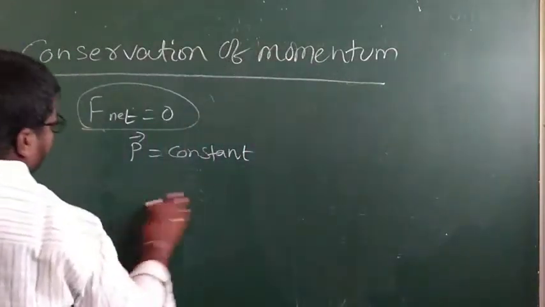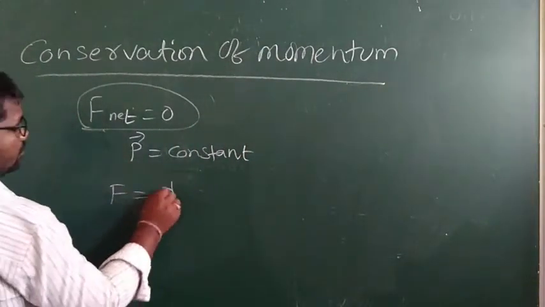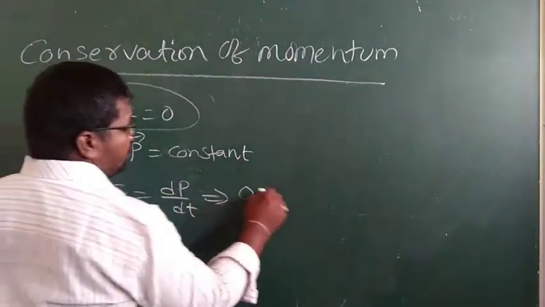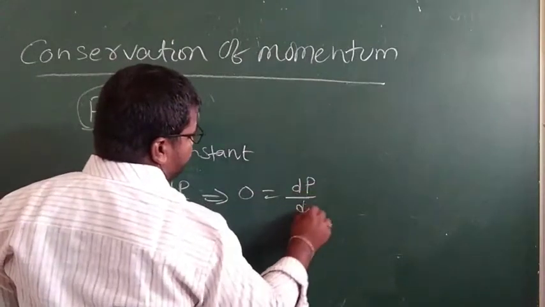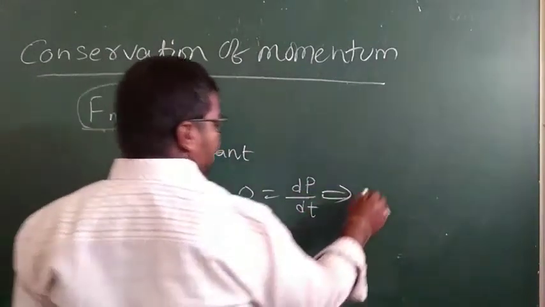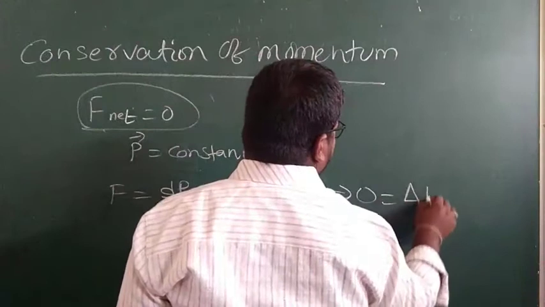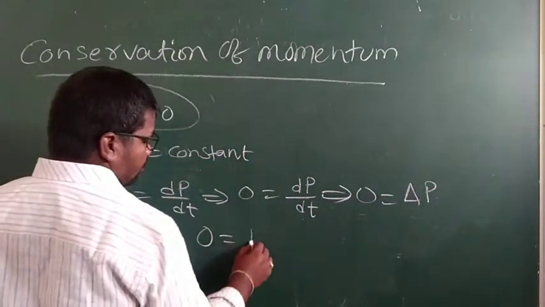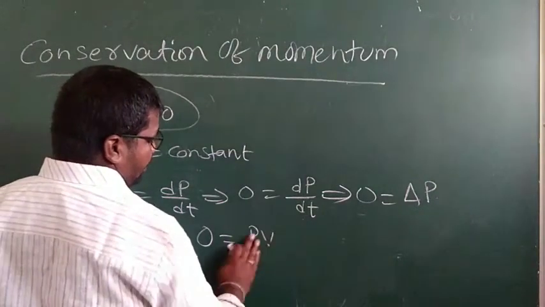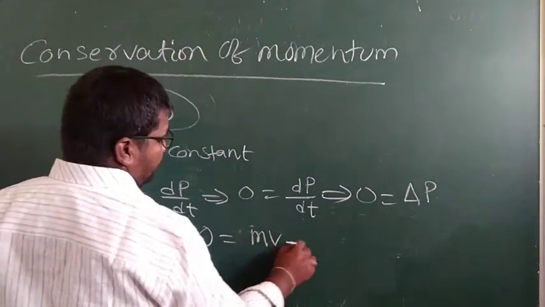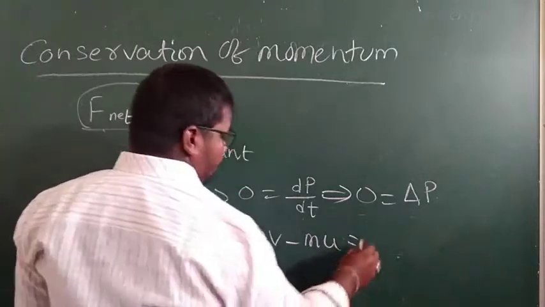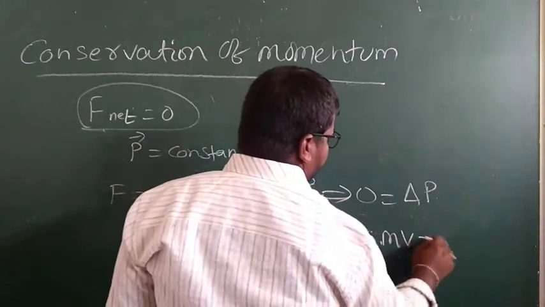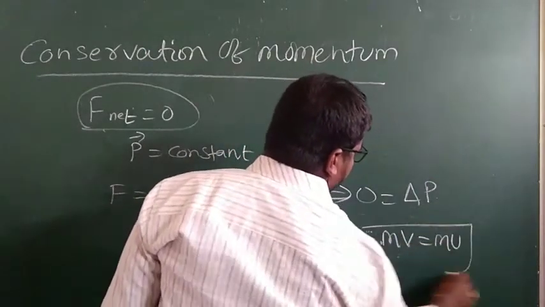According to Newton's second law, F is equal to dP by dt. So 0 is equal to dP by dt, so 0 is equal to dP. dP means mv minus mu, that is equal to 0, so mv is equal to mu.